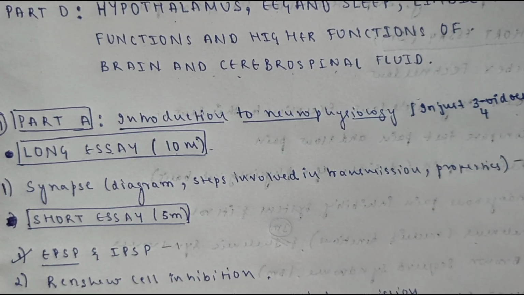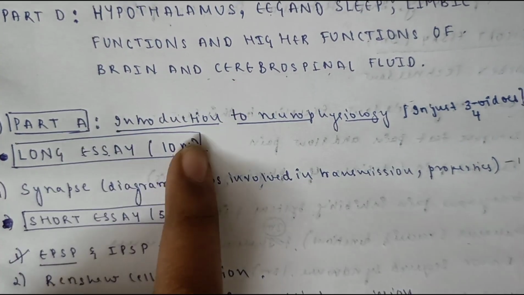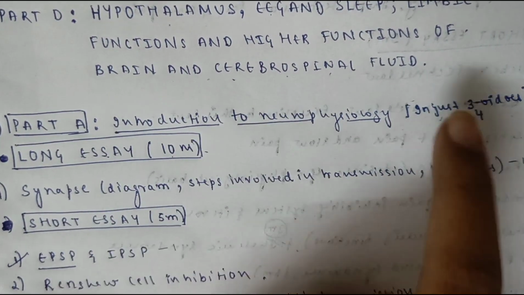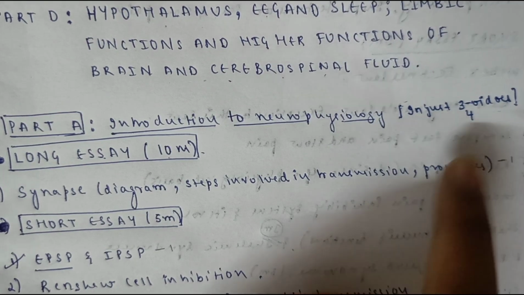That's it. So you will be able to complete the entire CNS in just 20 to 25 videos. So don't worry, please support me. I will be completing the entire CNS. So first thing, part A, that is introduction to neurophysiology. I will be completing it in just 3 to 4 videos.